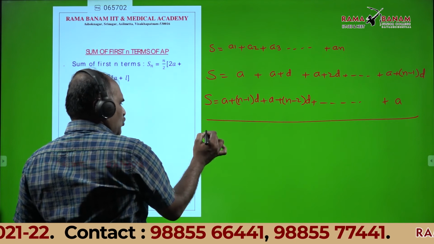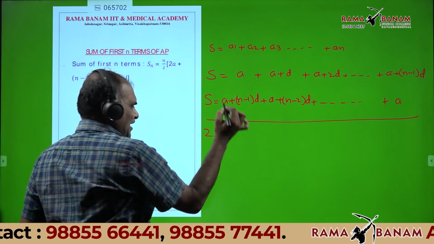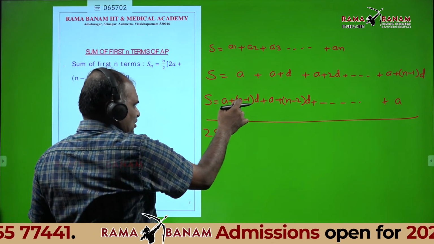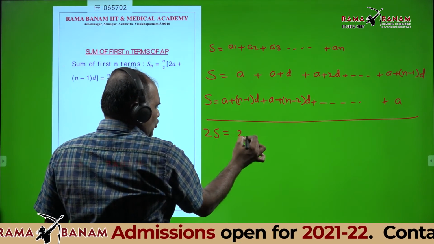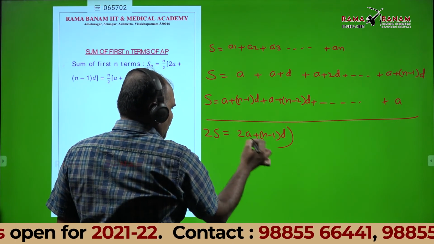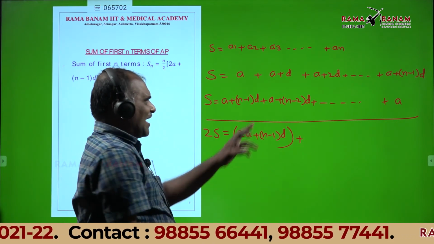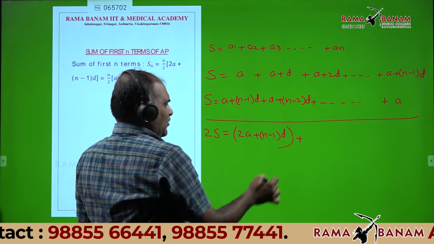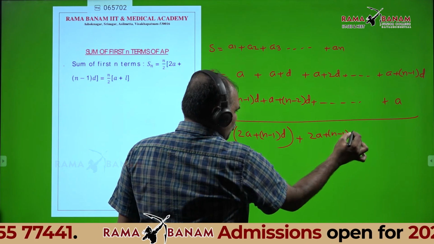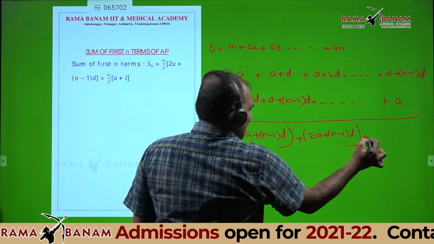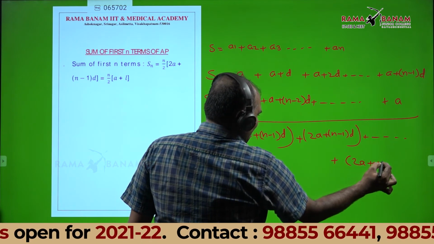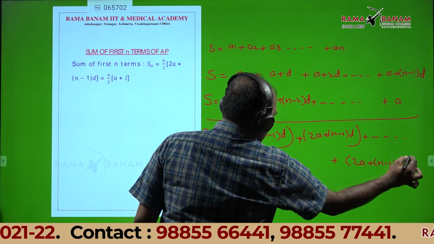Added both, what do you get? 2S is equal to: first term 2a plus n minus 1 into d. Next, second term, also 2a plus n minus 1 into d, etc. Last term also 2a plus n minus 1 into d.